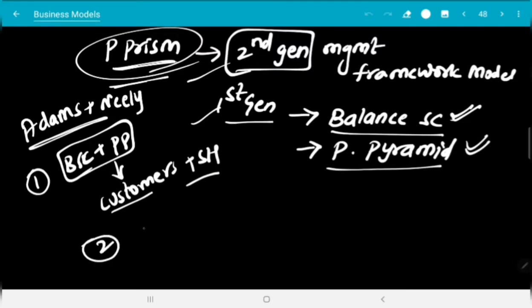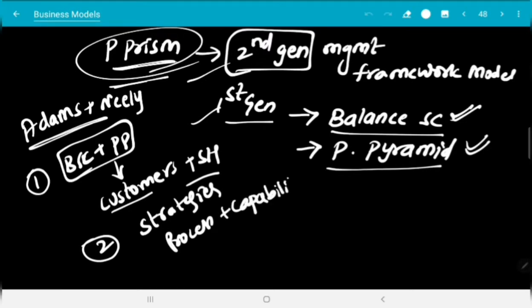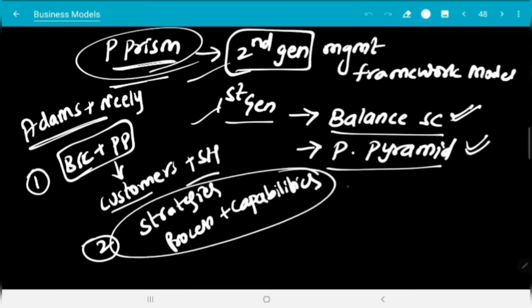The second drawback is that a lot of strategies, processes and capabilities are ignored by the balance scorecard and performance pyramid model. So there must be proper strategies, processes and capabilities in the organization to perform for long term success.